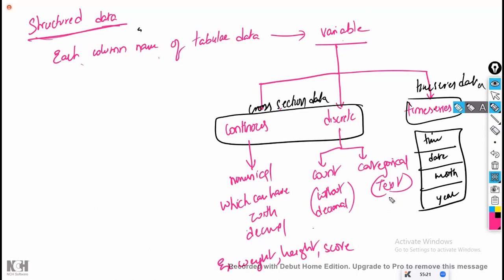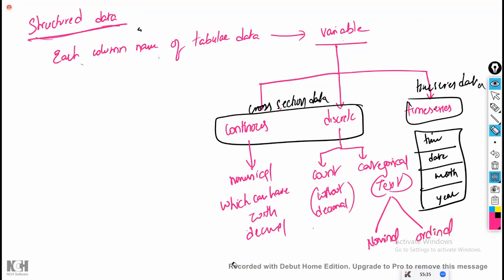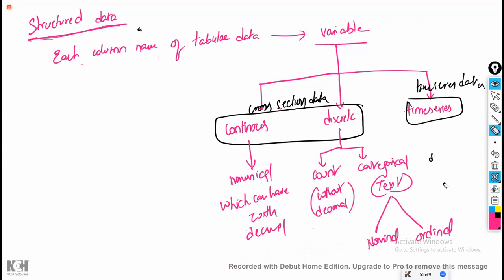Now within the categorical data, again two subdivisions. One is called nominal and the second one is called ordinal. The first one is called nominal and the second one is called ordinal data. Now what is nominal?